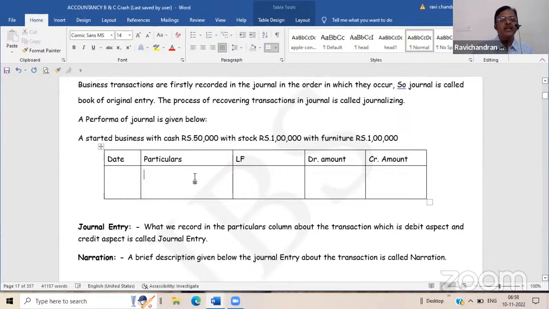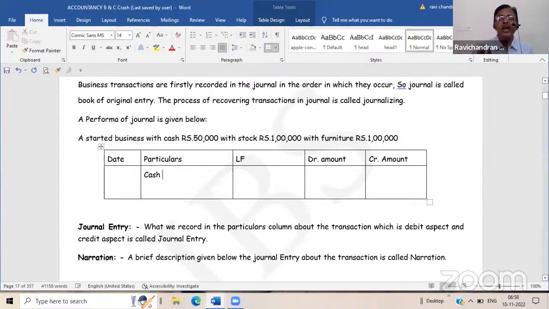How many aspects are there in this transaction? One is cash, another is stock, another is furniture. Since A has introduced this, there is a capital. Four items are there. Now you tell me which items are to be debited and which items are to be credited. Capital account should be debited? Capital account debit, cash...